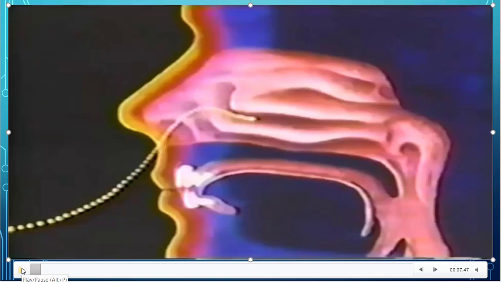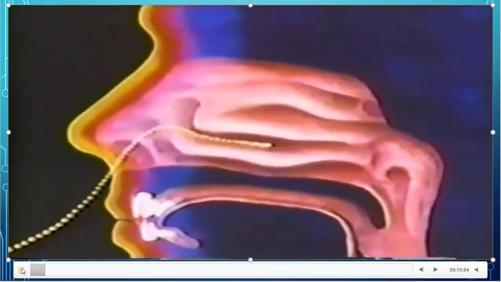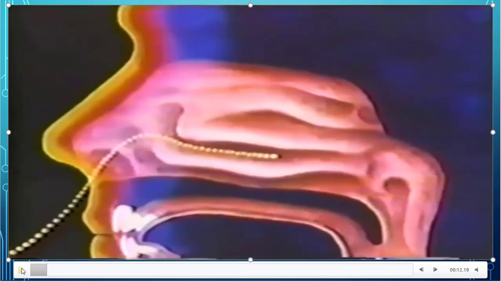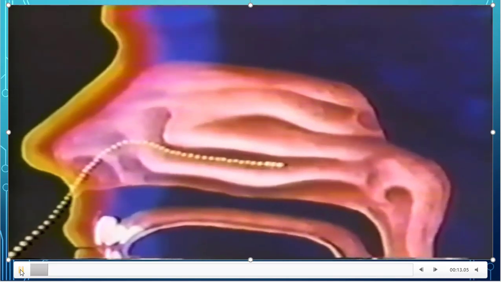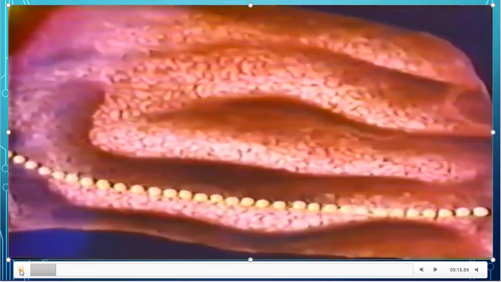The nasal cavity is lined with the mucous membrane. That mucous membrane is always moist. Because of that moist condition, it regulates the temperature of the air which we take in. And this nasal cavity also stops the dust particles present in the air which we breathe in.